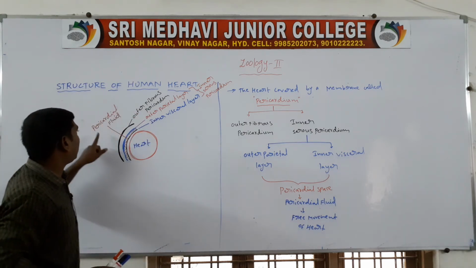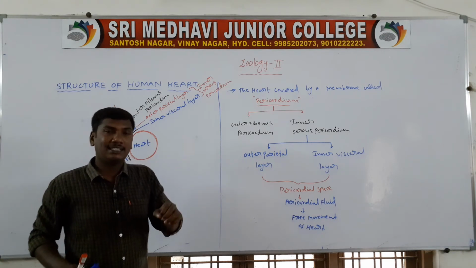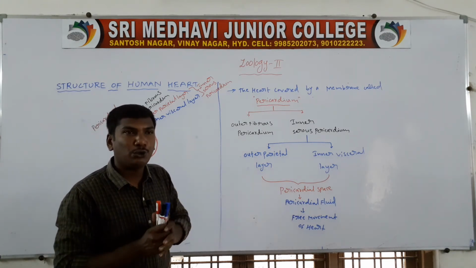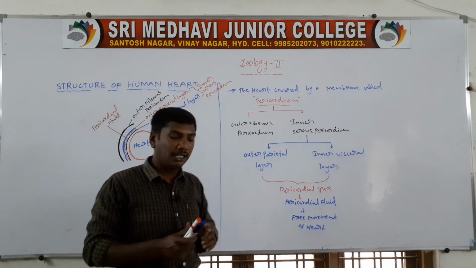That fluid is called the pericardial fluid. The pericardial fluid functions to reduce friction between the two membranes and allow free movement of the heart.